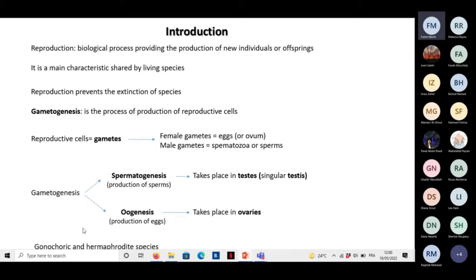And now the gonochoric species and hermaphrodite species can have the reproduction and gametogenesis. So the gametogenesis occurs in gonochoric and hermaphrodite species. As you know, the gonochoric species are the species having separated sexes. And we have female individuals and male individuals. However, the hermaphrodite species are the species having both sexes at the same time.